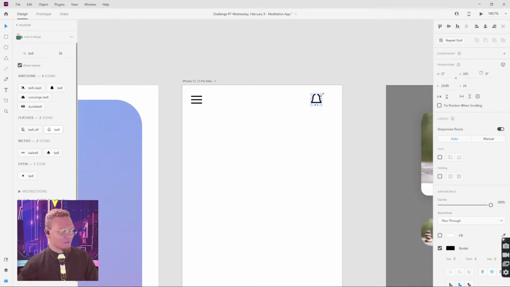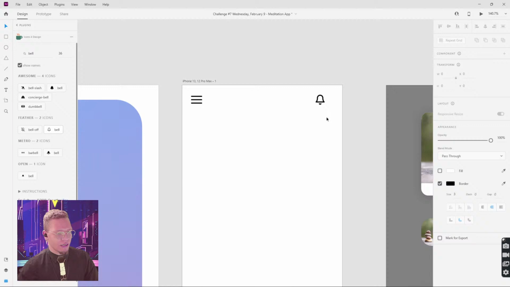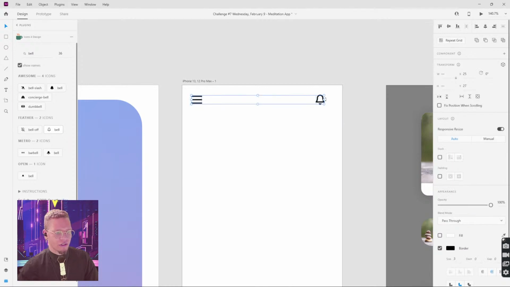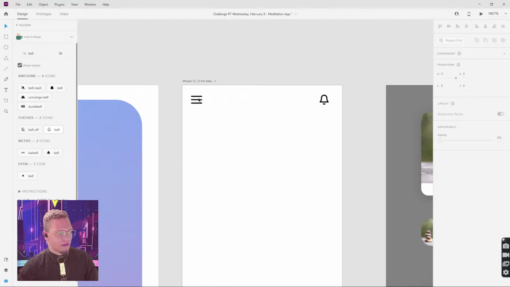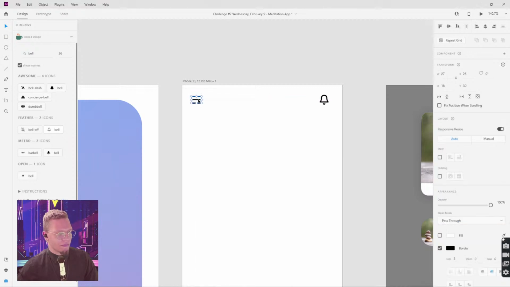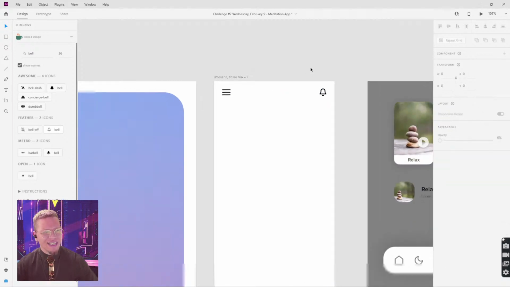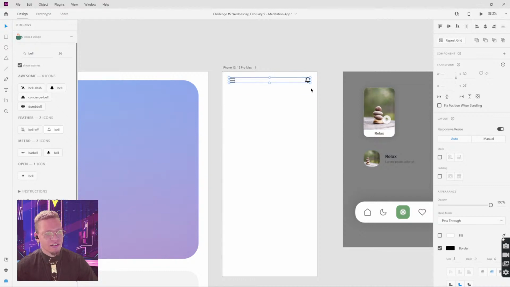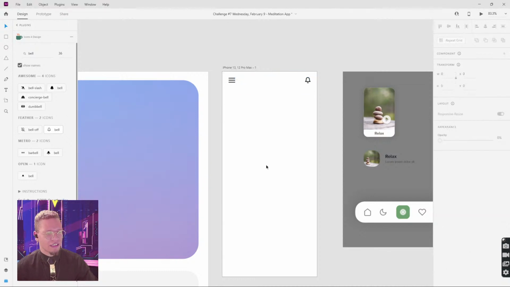I'm going to grab my bell, and I'll scale it down just a little bit. Make these horizontal, just make sure that they're horizontal to one another. I'm going to make sure it's 30 from the top, and I'm also going to give it 30 from the sides. Not an exact science, but I'm just trying to get at least some equivalent padding on the side of what we have here.